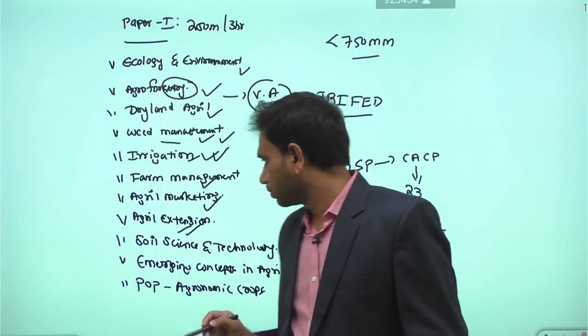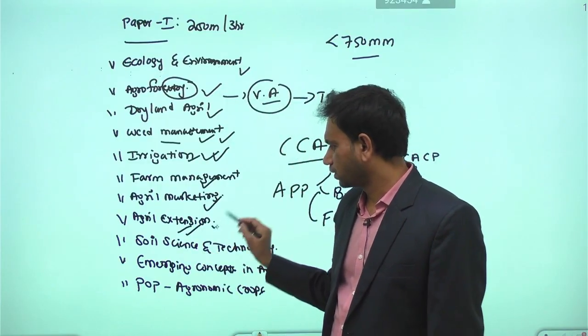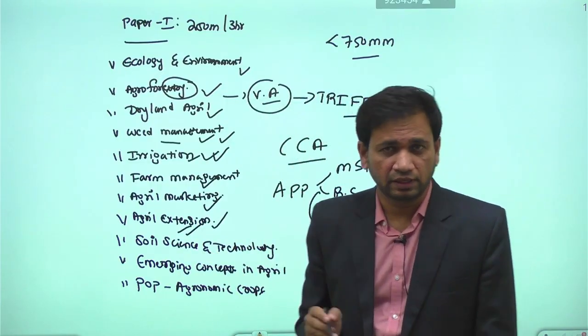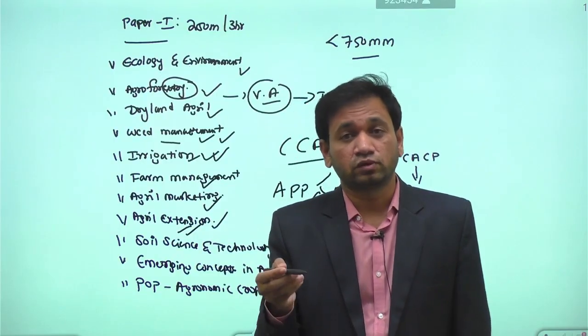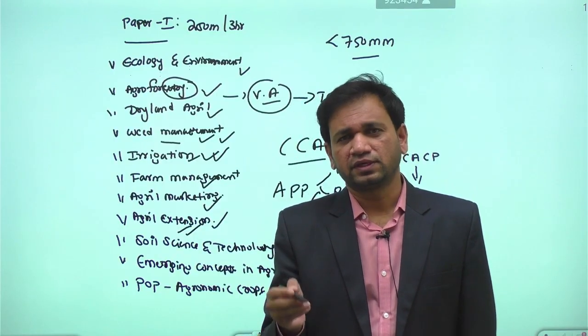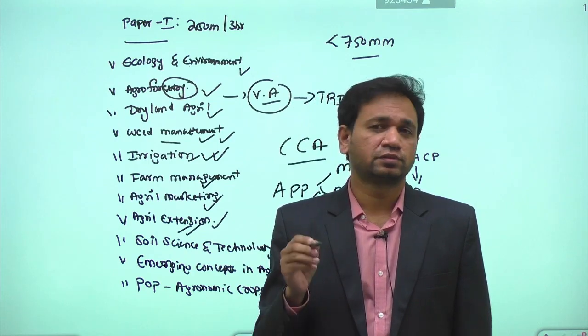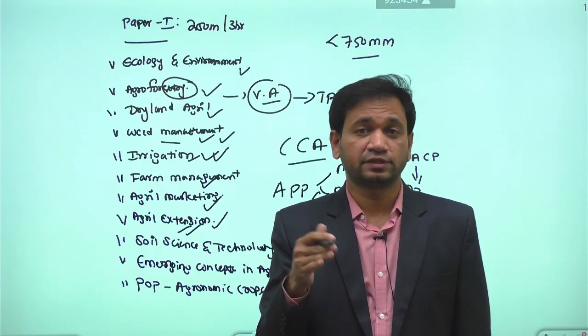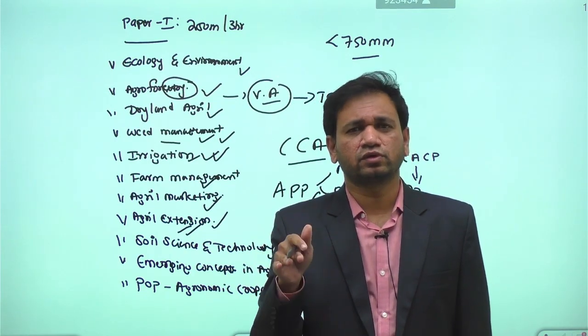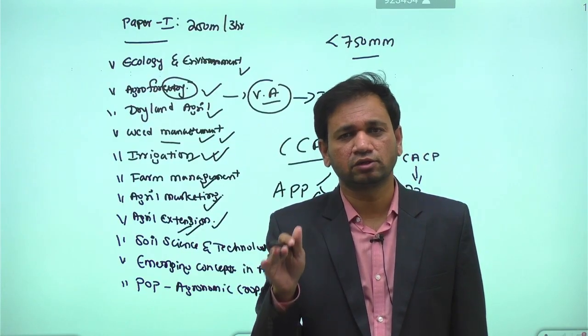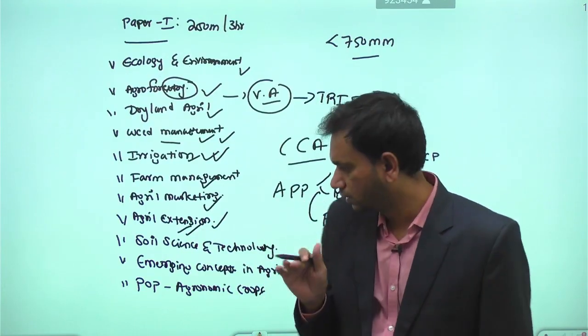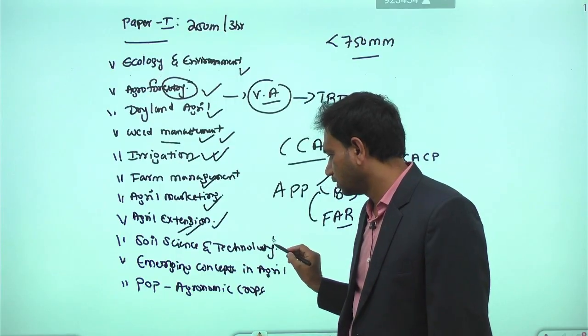Then, apart from that, in extension we have the syllabus called Krishi Vigyan Kendra and ATMA, NGO, and self-help group approach for rural development. Because in extension, whatever programs we had before and after independence, up to MNREGA, are collectively meant for the development of rural society. Then we have the syllabus called soil science and technology.